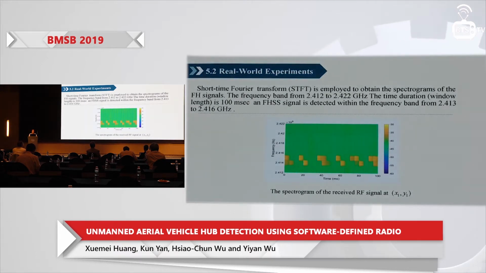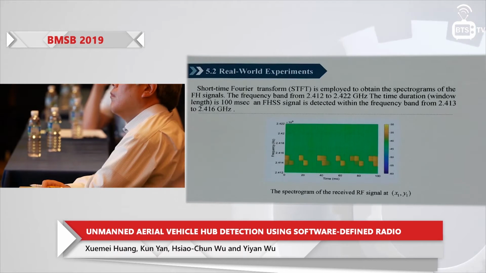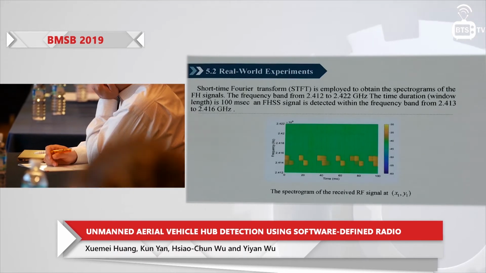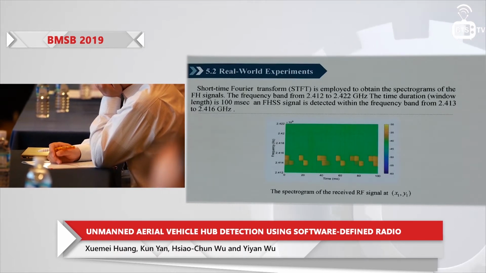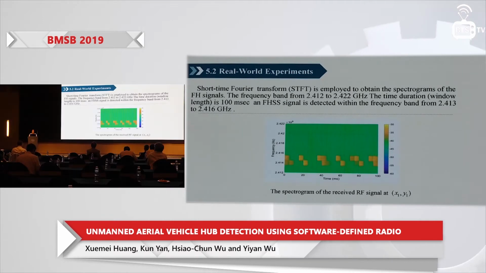The first figure demonstrates the spectrogram of the recorded control signal. This spectrogram manifests the frequency hopping patterns of the drone control signal. The frequency band ranges from 2.412 to 2.422 gigahertz, and the time duration is 100 milliseconds.